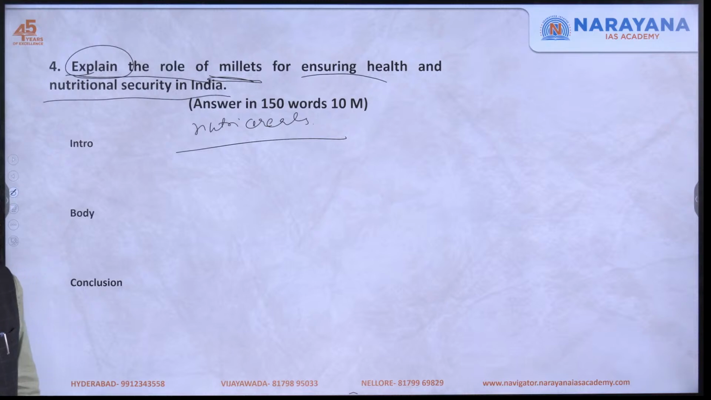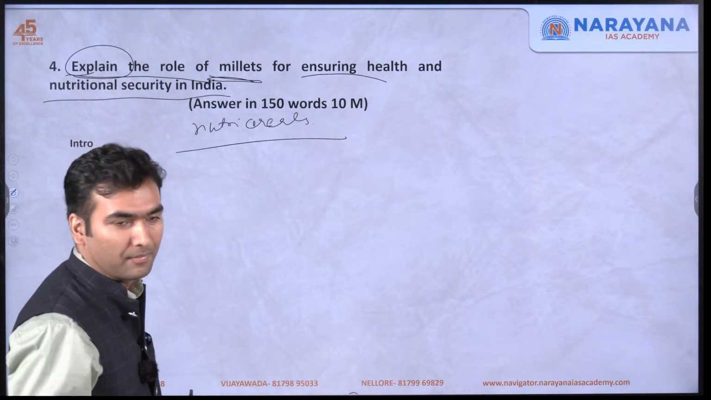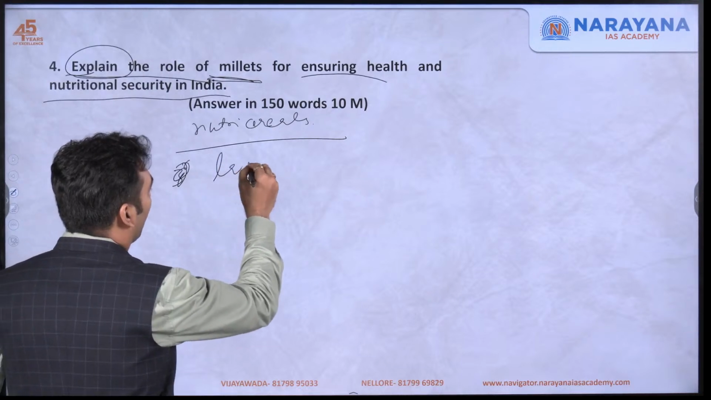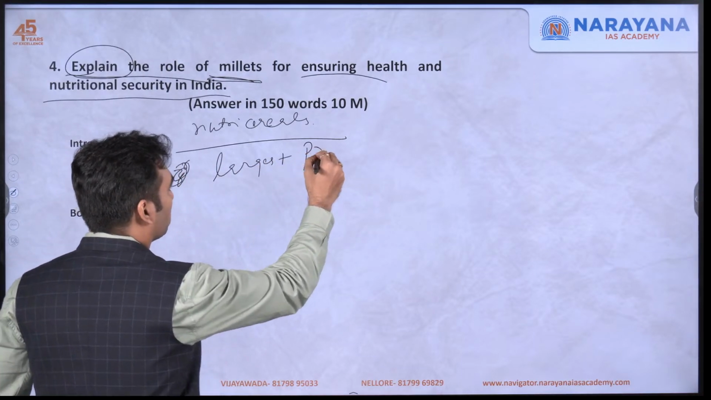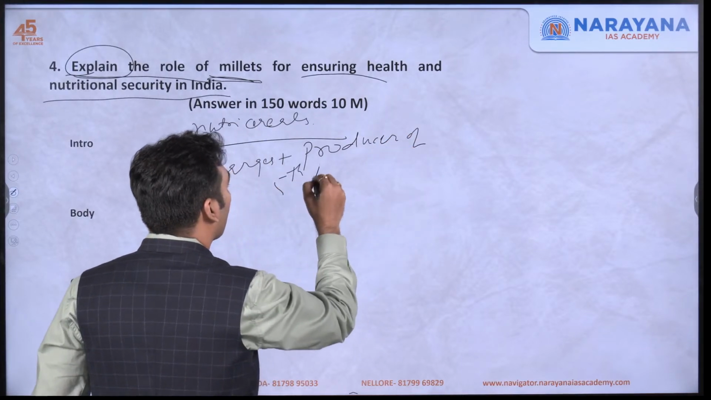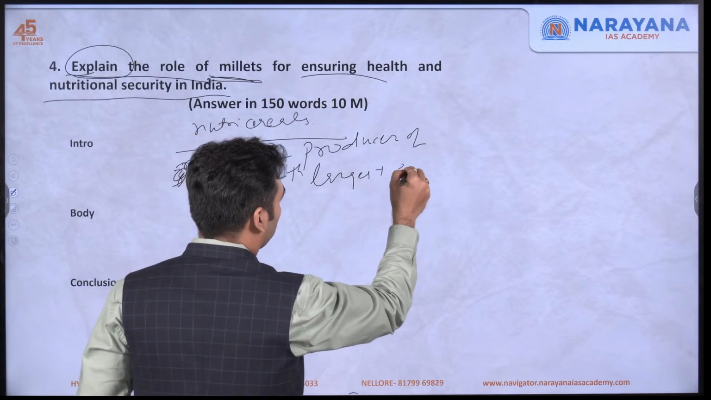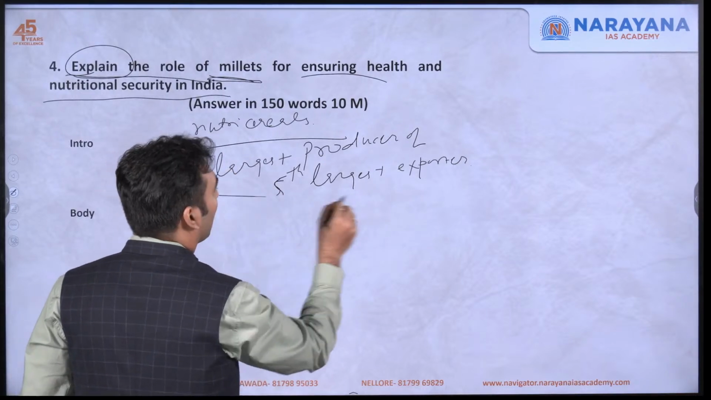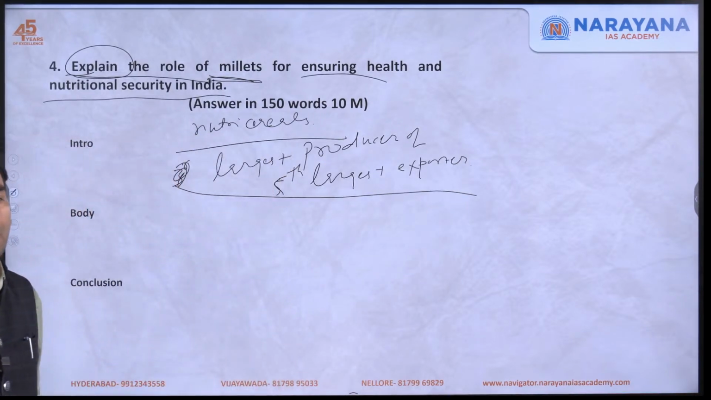In the introduction, you should talk about the status of millets in India. You can say that India is the largest producer of millets and the fifth largest exporter of millets. This is how we can introduce our question, saying that India has a very good position with respect to millets. Next we are going to tell about the role of millets for health and nutritional security.